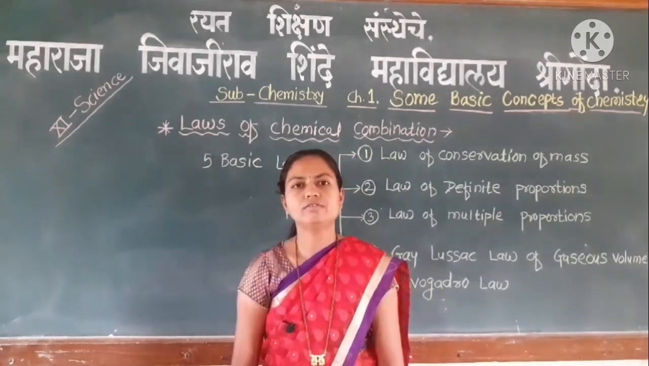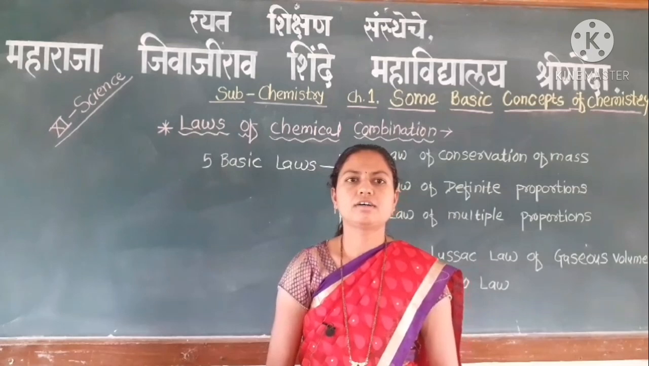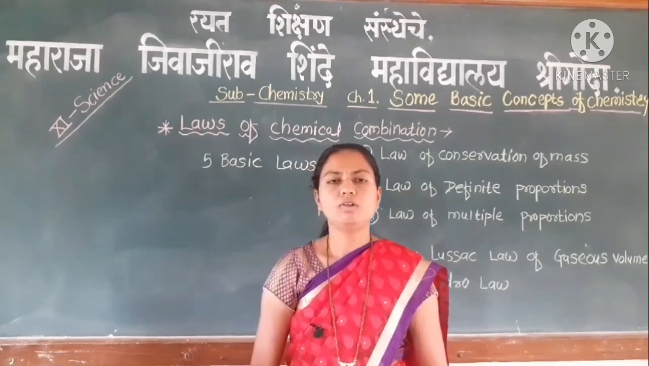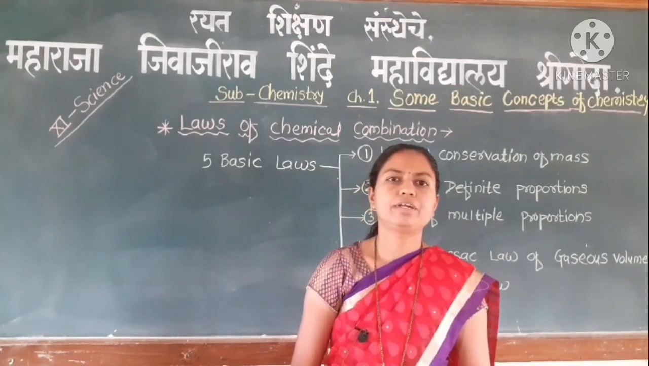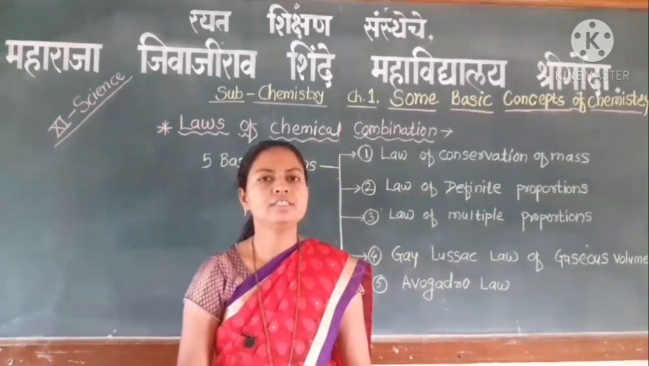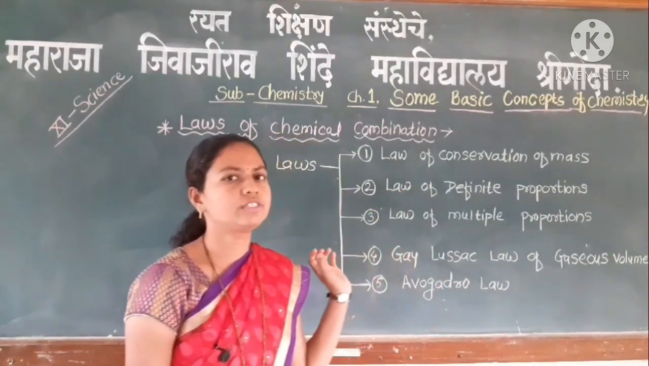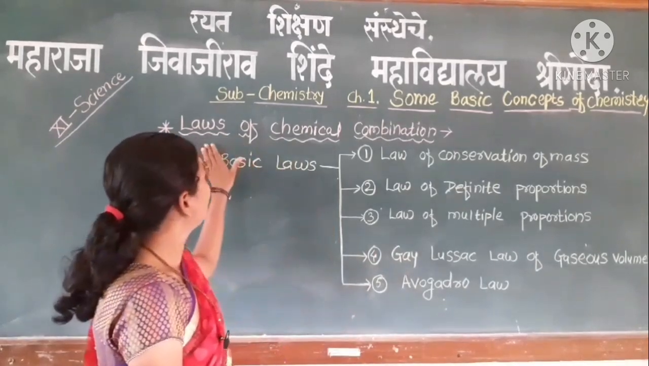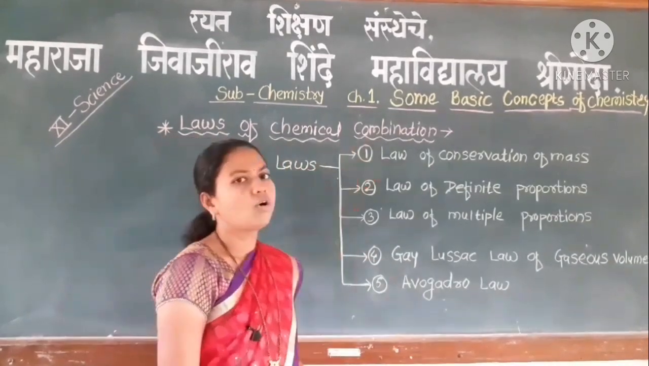In the last lecture, we have seen the physical properties of matter. In that we have seen what is meant by mass, length, volume, density, temperature and their SI unit and CGS unit. In this lecture we will see the laws of chemical combination.